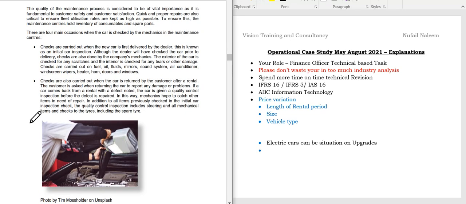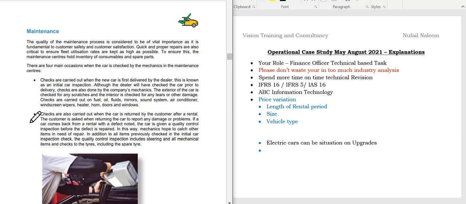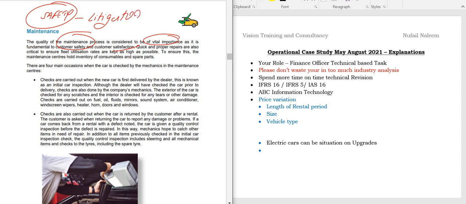Now, students, coming to maintenance. Maintenance is very essential in this business operation, because the cars are being used by many passengers. If there is some issue in the driving, they may directly complain to the company and move to another organization as well. So the quality of the maintenance process is of vital importance for customer safety and customer satisfaction. I'll write down here, safety plays a major role. There can be situations of litigation, court cases coming in the examination. So just remember, safety plays a major role here.